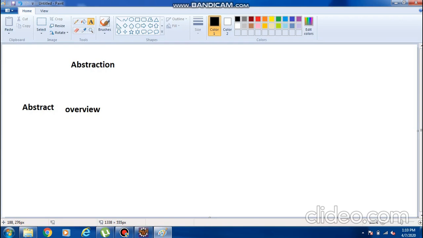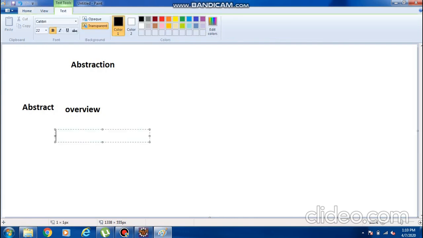In your final projects, you mention just the overview of your project. For example, I did a project about sensors. I mention how my project is working and what tools I used in the project. If I want to design some sensors or processors, what tools and technologies we used, everything we keep in that abstract. That abstract is nothing but an overview.